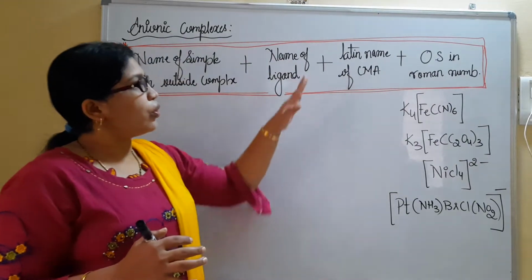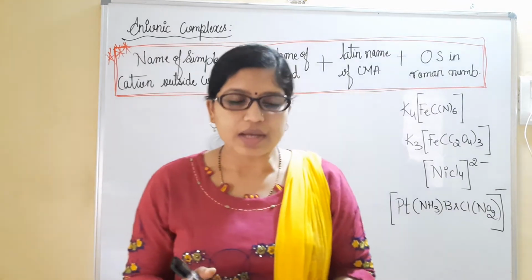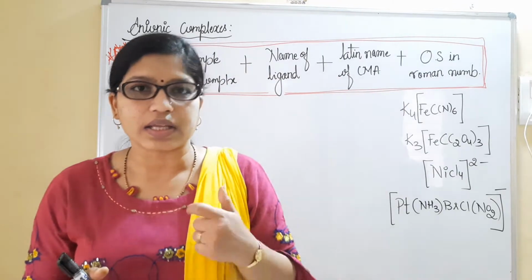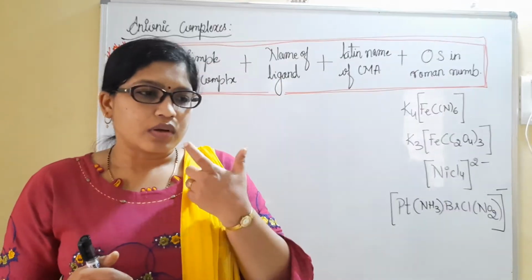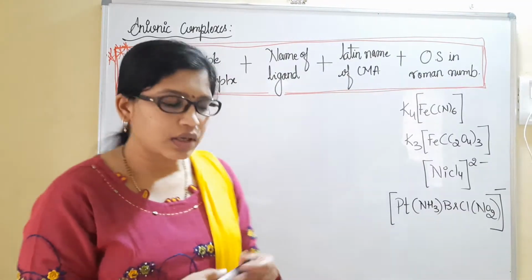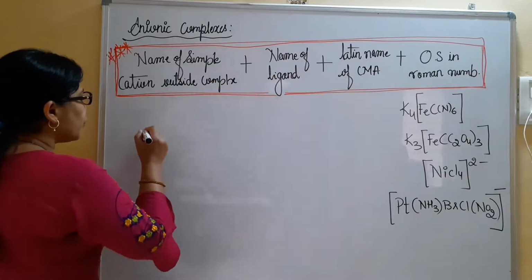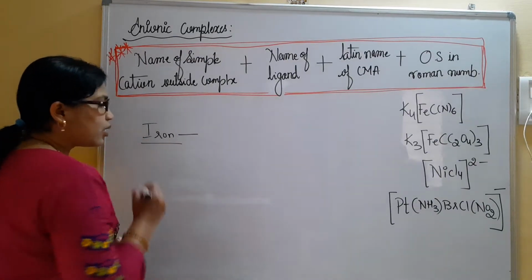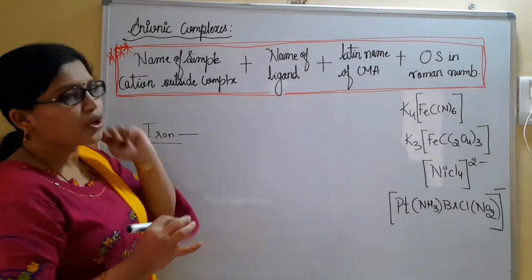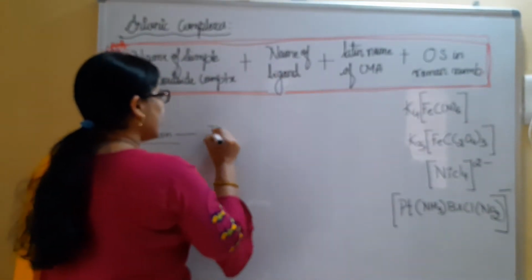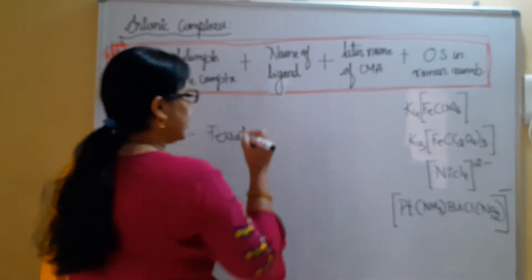Now, what exactly is the meaning of the Latin name we are supposed to follow for the central metal atom? We have to end the central metal atom with the suffix -ate, written after the name of the central metal atom. For example, if you are naming iron, when this central metal atom is present in an anionic complex, we use the Latin name ferrate.